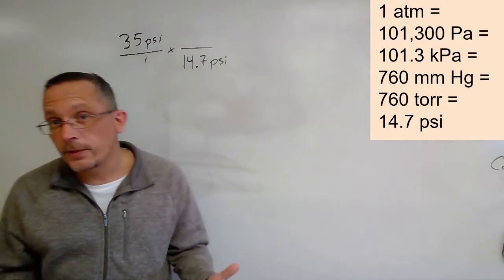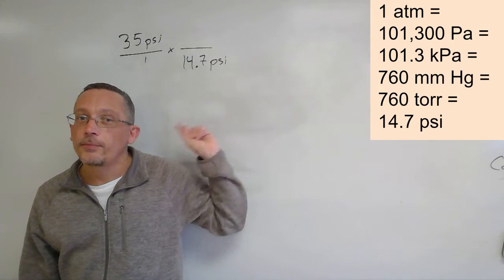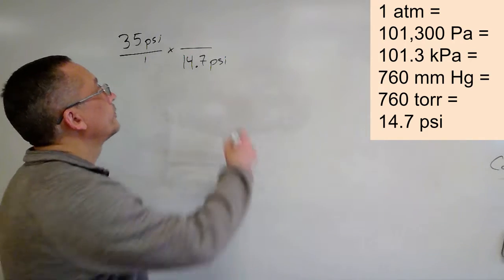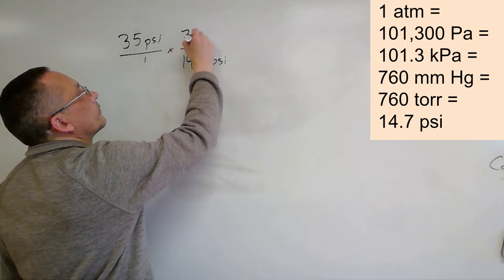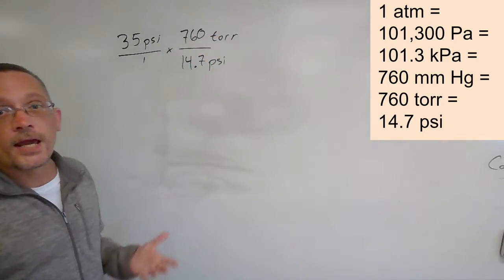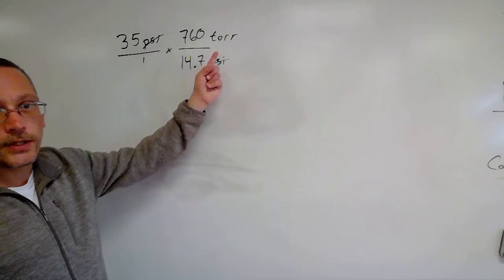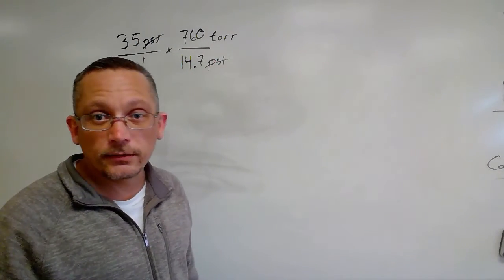And then the question asked me to change that into torr. So let me go and find the number that's in torr and put that on the top. Okay, and then my psi cancel. And I have the unit they asked me to find. So let me go ahead and work it out.